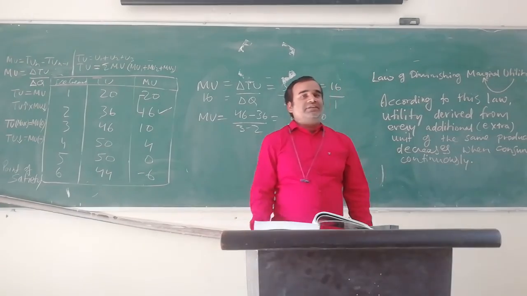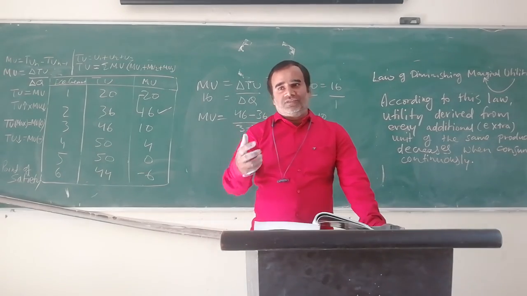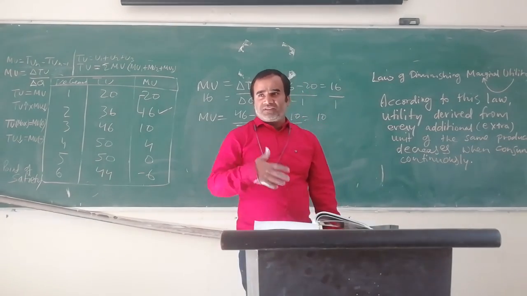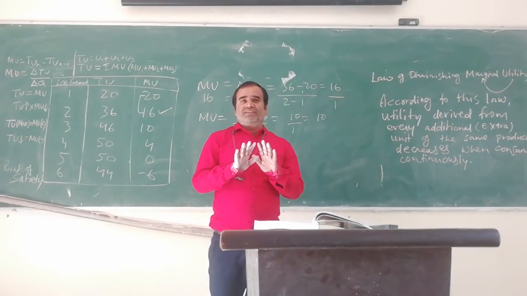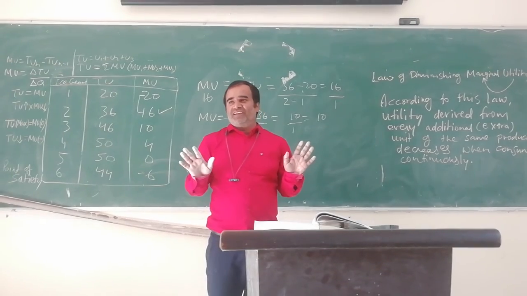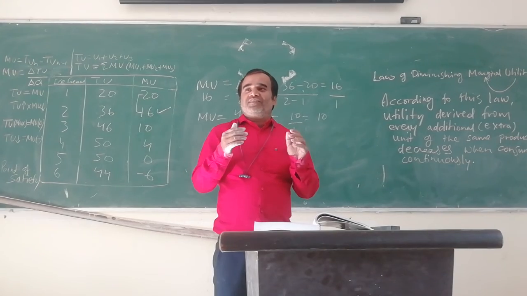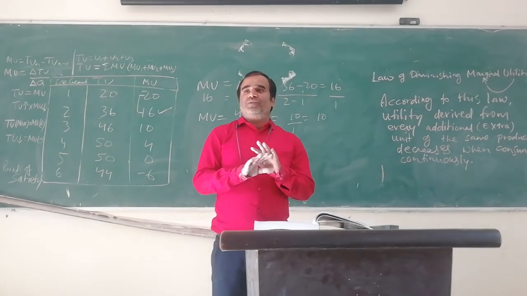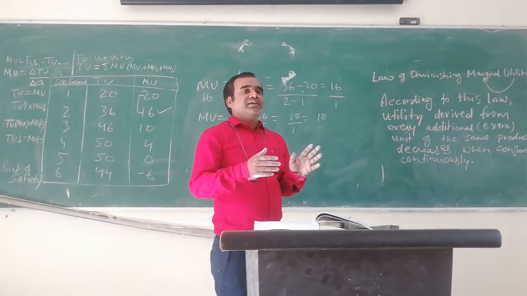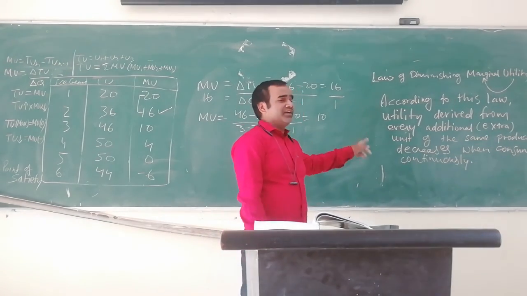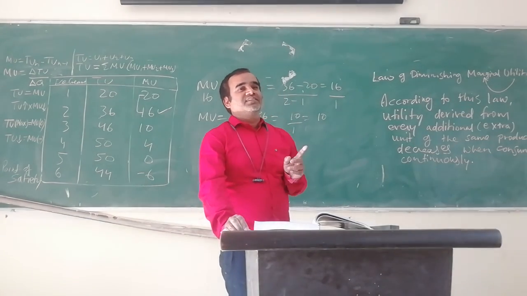So as I gave an example, like a glass of juice: the first glass is okay, even the second is okay, the third is okay, but after the fourth or fifth glass, it will be like full, and if he or she is forced, they will run away, right? So our satisfaction is maximum, and beyond that point, we cannot continue. Clear? It is applicable in case of every product. This law applies to every product or service.